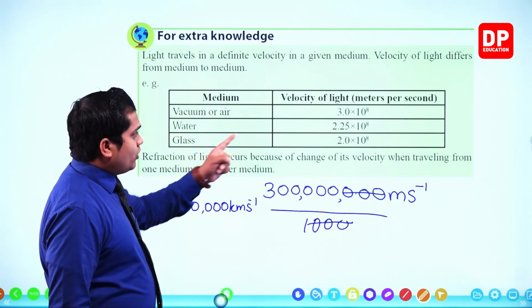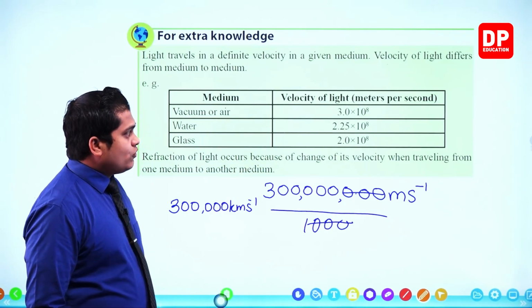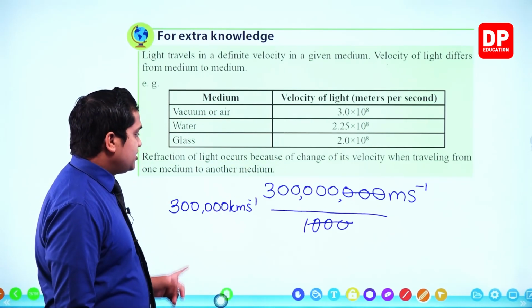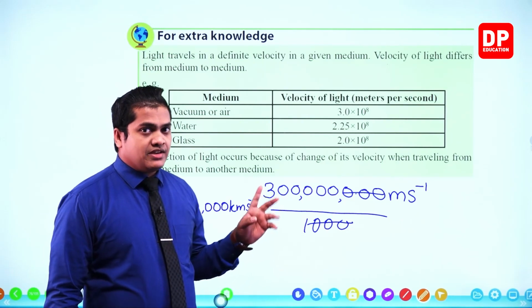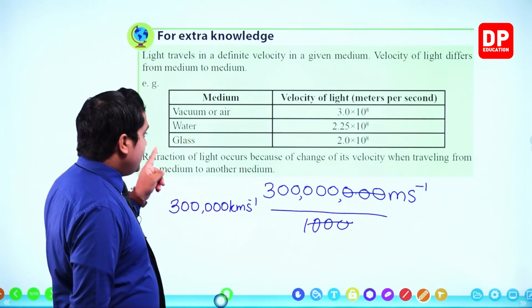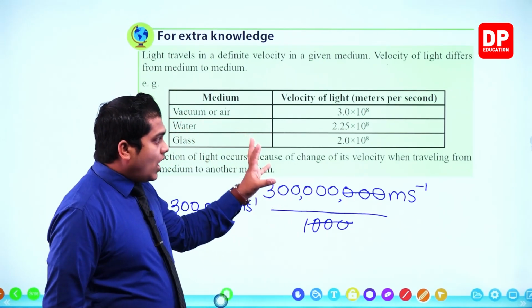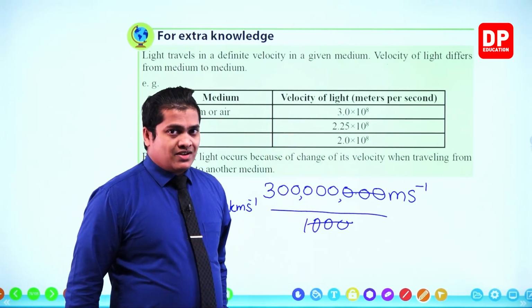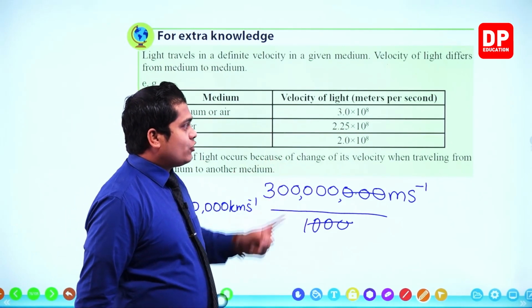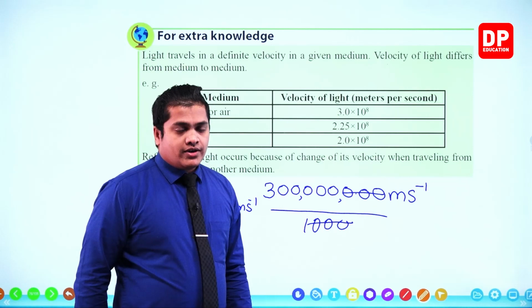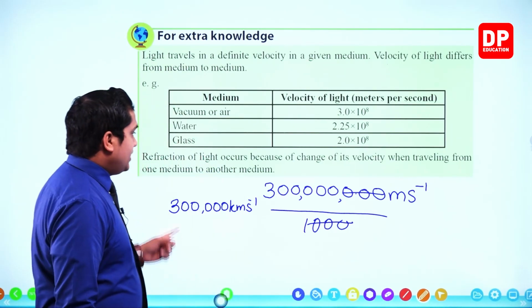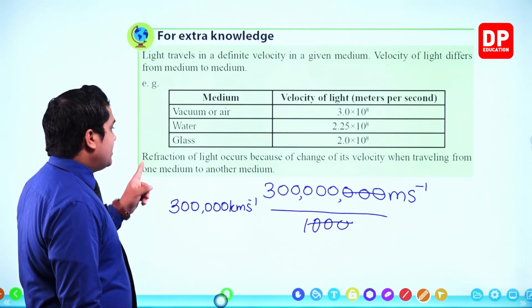So within water, it is going to travel at 2.25 × 10^8 m/s. That means 225,000 kilometers per second. Then within glass, 200,000 kilometers per second, or 2 × 10^8 m s^-1. Okay. Then the next important point.